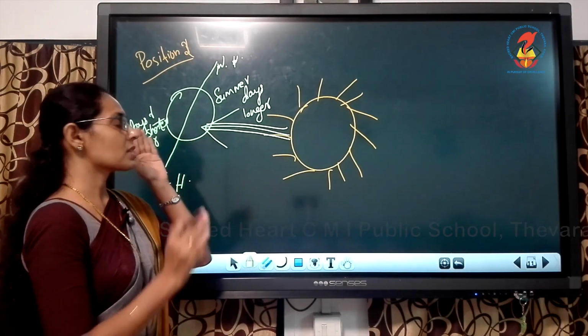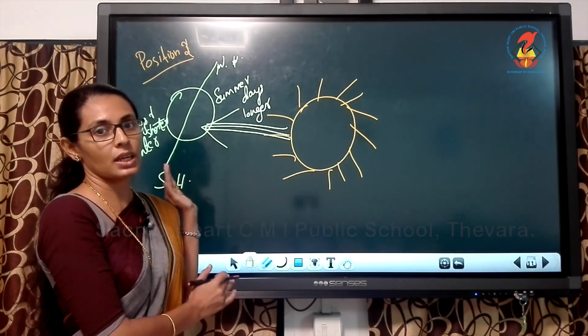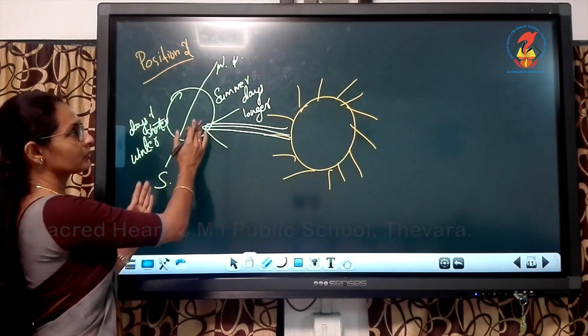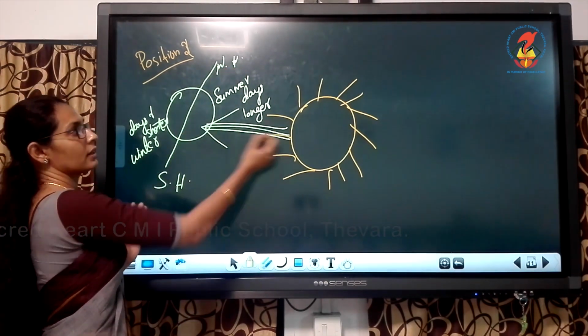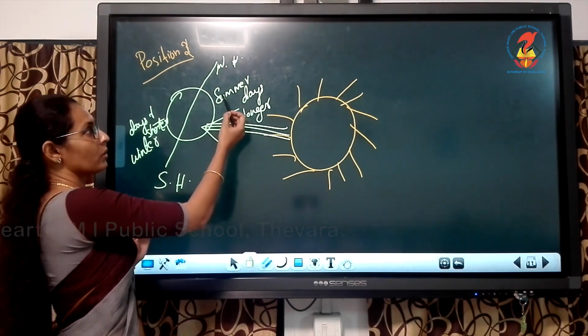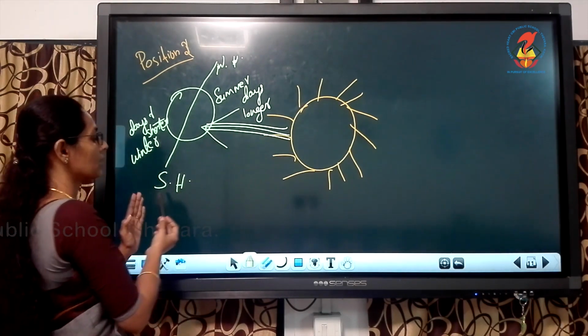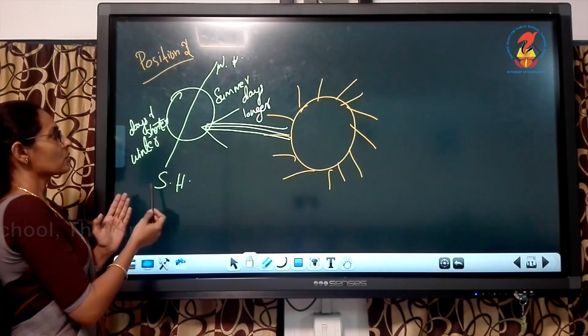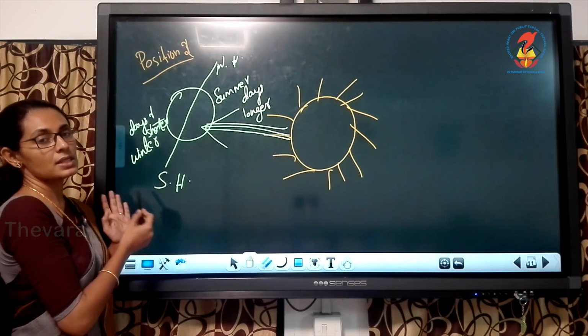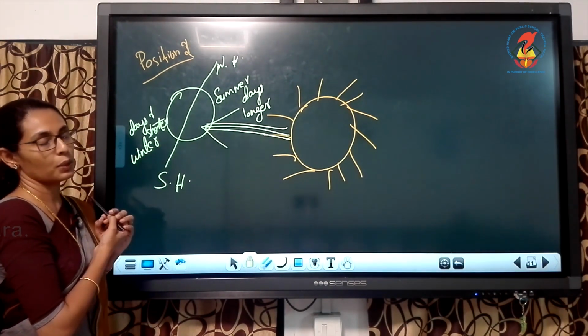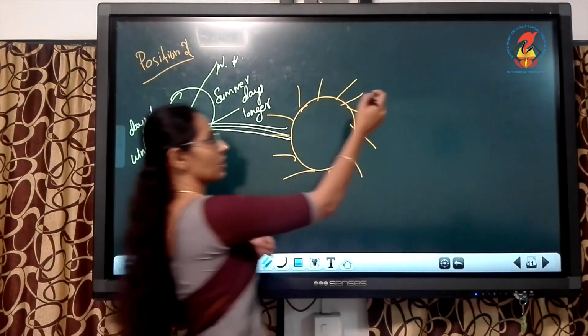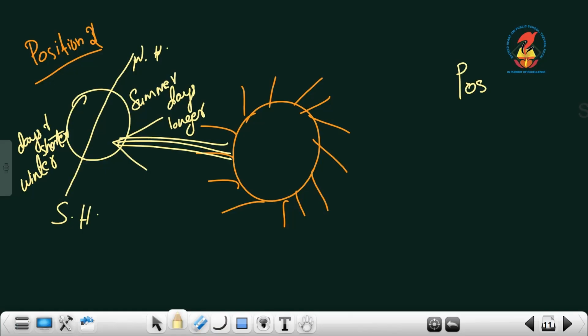Here in the northern hemisphere the Sun is directly hitting, so it is summer and the days are longer. The southern hemisphere is far away, so the days are shorter, that is, they are having winter. Now just the opposite, position number 4. Take position 4.